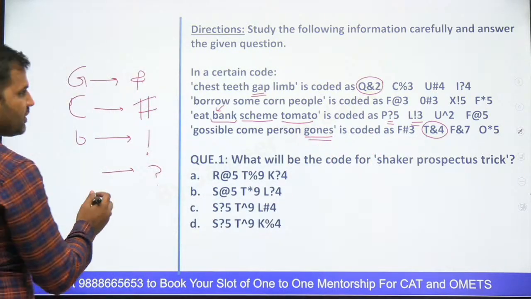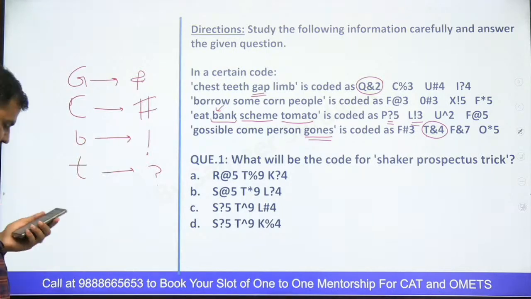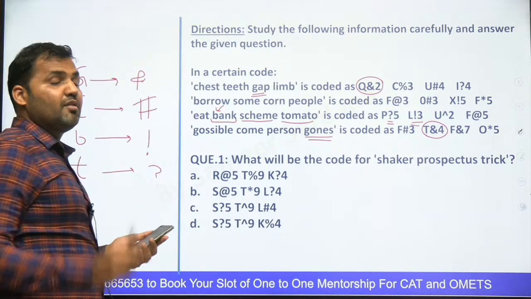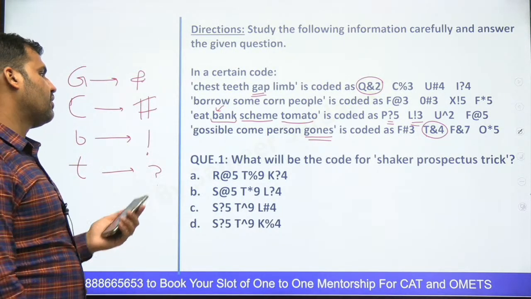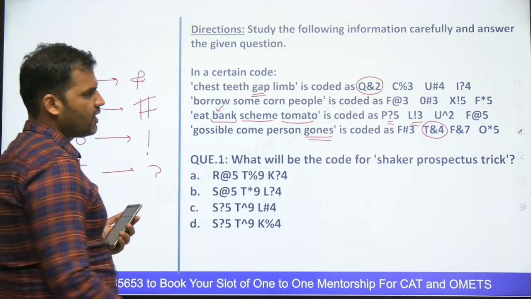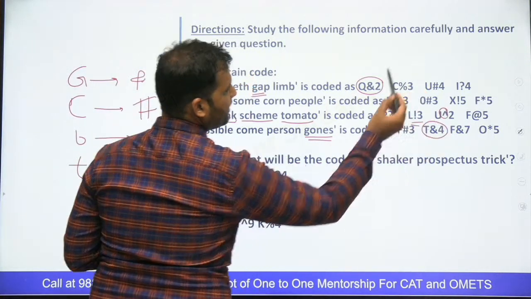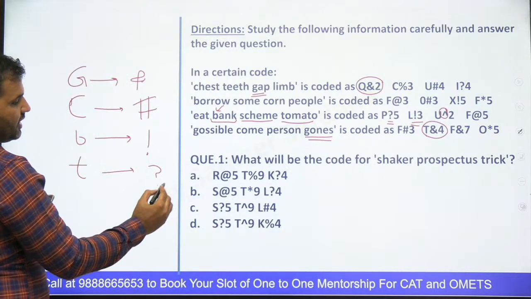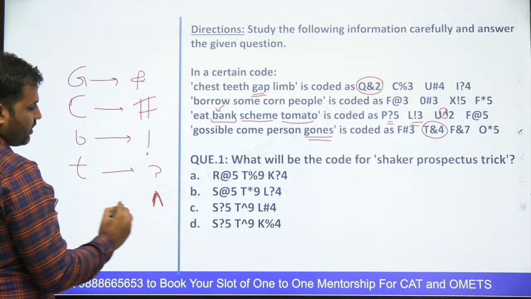What will be the reason of the question mark? The reason for the question mark will be the alphabet T. Is it clear? Finding the reason for the symbols is very important because that will quickly solve the question, right? And which symbol is being used? You see that this symbol is also getting used. Now tell me, which alphabet will this symbol be used for?